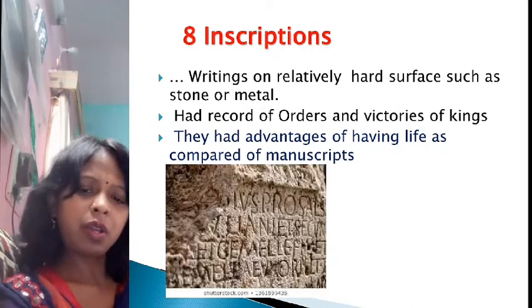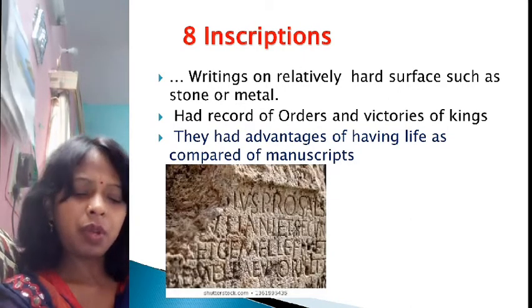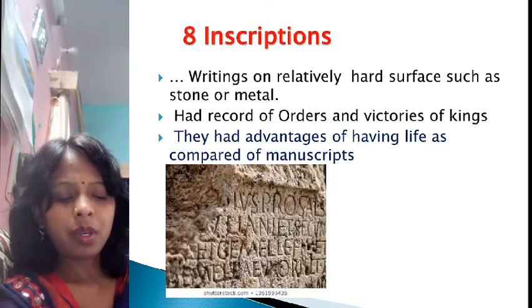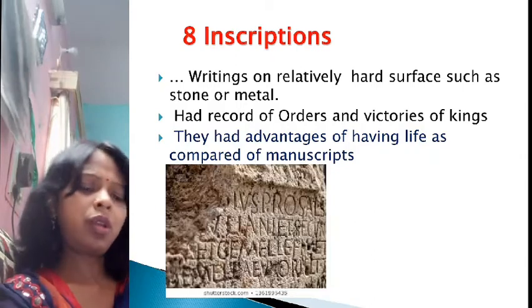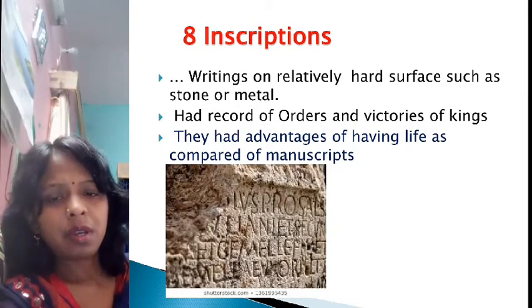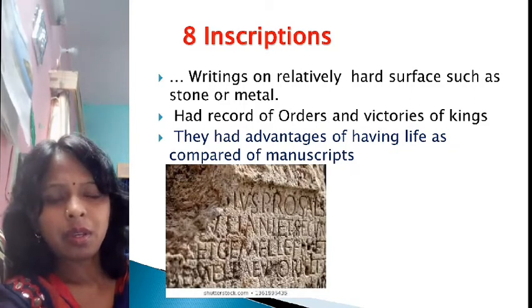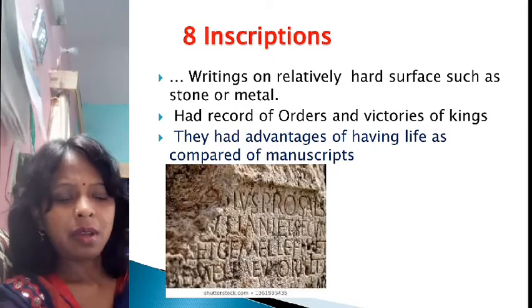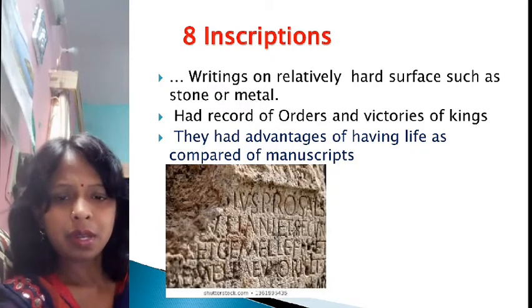And kings often kept records of their victories in battle on them. So kings, queens, and all people wrote their achievements, ideas, views, and orders. All can be recorded through inscriptions.